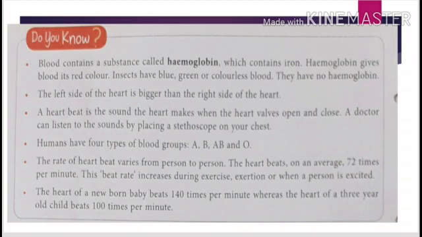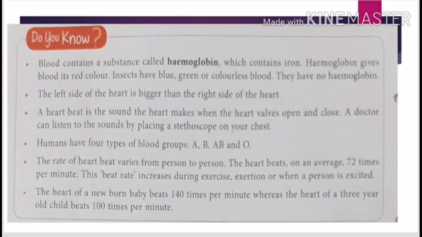Third point is all about the heartbeat. Due to the closing and opening of the valves of the heart during the pumping of blood, the sound produced is known as heartbeat, and this can be experienced by the doctors by placing the stethoscope on your chest.